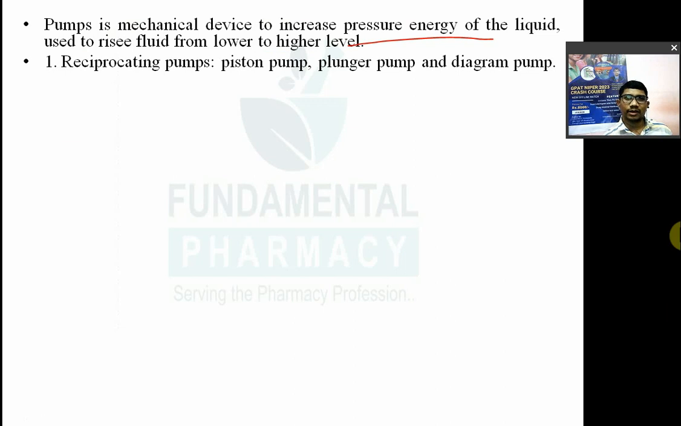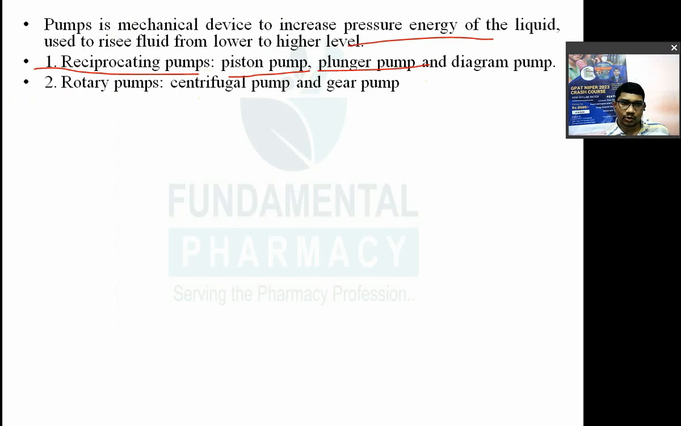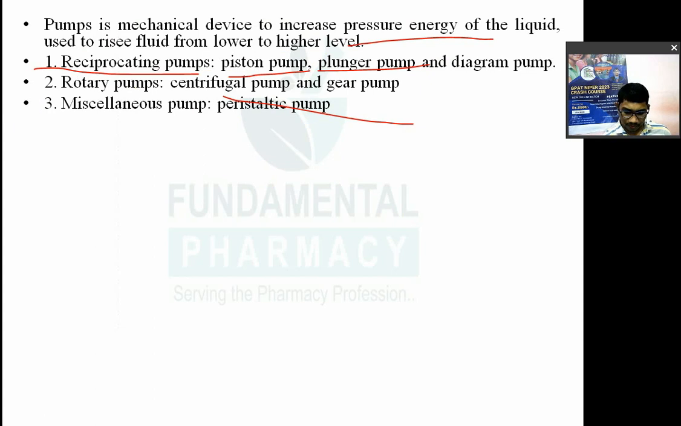Now, reciprocating pumps. In that we have already seen the classification. Piston pump is there, plunger pump is there, and diaphragm pump is there. Then next is your rotary pump. In that centrifugal pump is there and gear pump is there. Now third is miscellaneous. In that you have peristaltic pump.